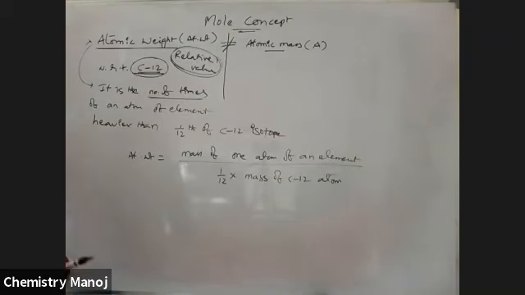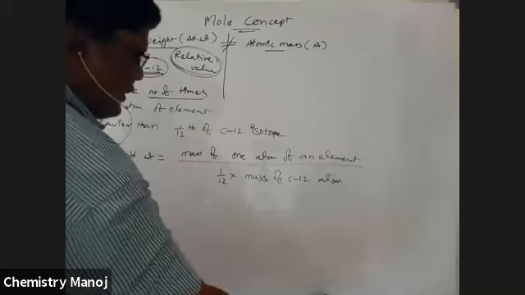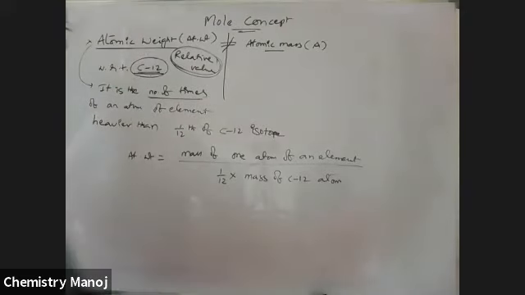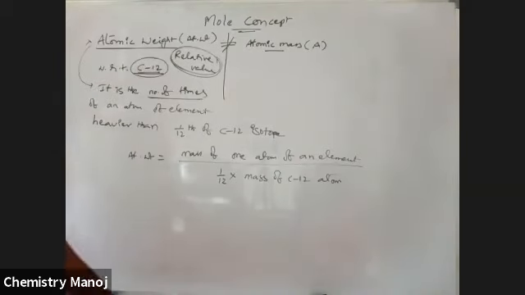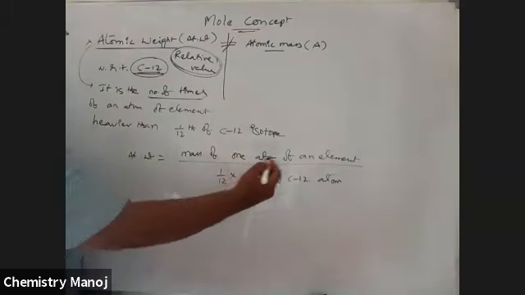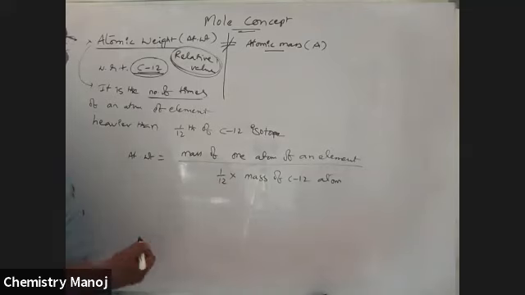This is the atomic weight formula you use to calculate it.